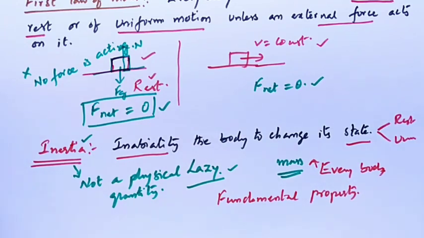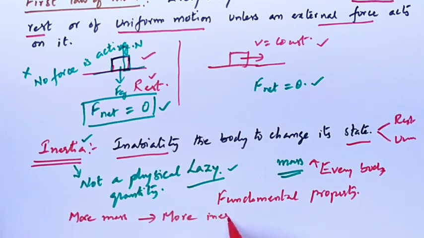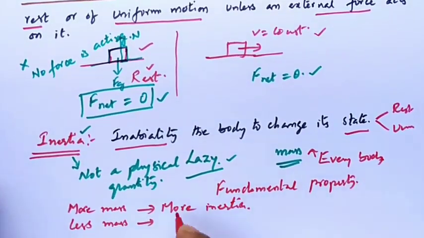If the body has more mass, it has more inertia. Remember this. Similarly, if a body has less mass, then its inertia is also less.